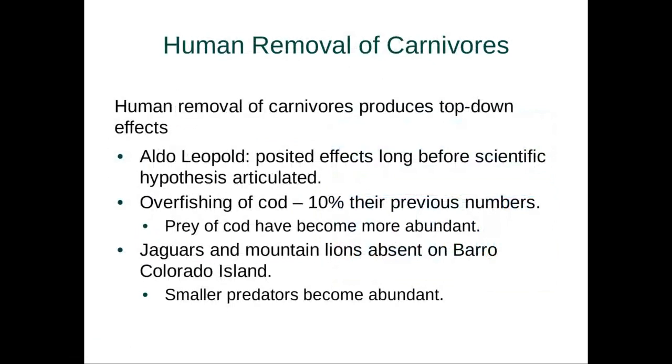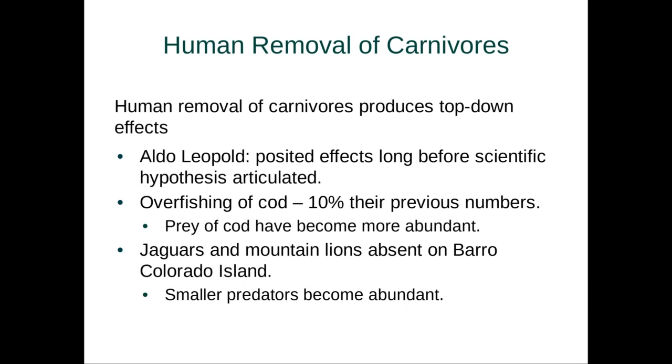Now, human removal of carnivores has a pretty strong effect on top-down effects. For instance, a scientist named Aldo Leopold actually posited these effects long before scientific hypotheses were articulated, back in the early 1920s, because he was looking at the overfishing of cod. In particular, cod is at about 10% of their previous numbers, and the prey of cod have become more abundant because we've removed a top predator, thus a top-down effect on the ecosystem.